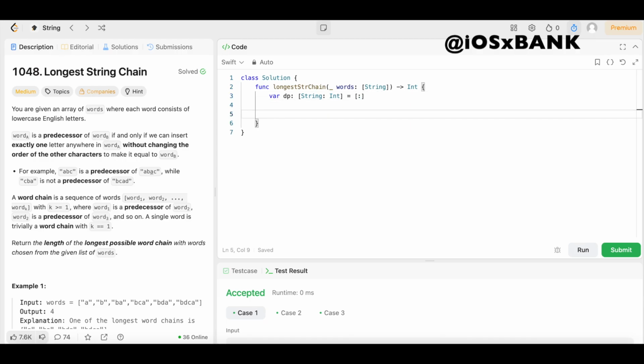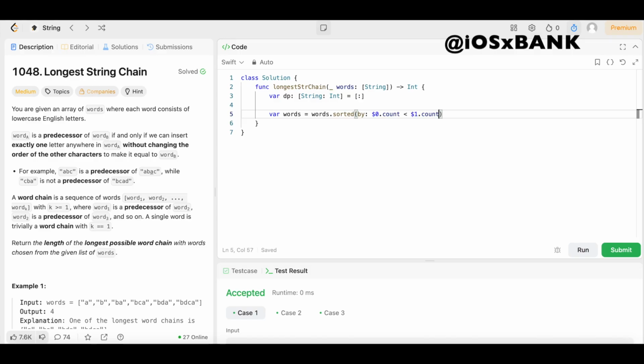Now we need to sort the words by length in ascending order so that we can build chains from the shorter to longer words. So we're going to declare a variable called words. We're going to set that equal to words.sorted. Open up the parentheses, then curly braces, then $0.count, and after that say less than $1.count.